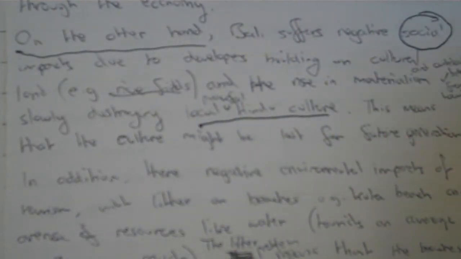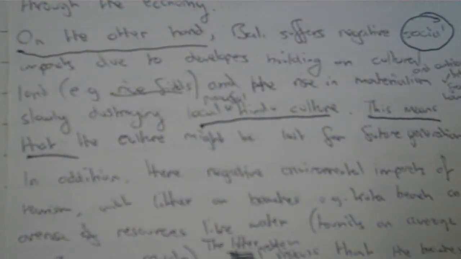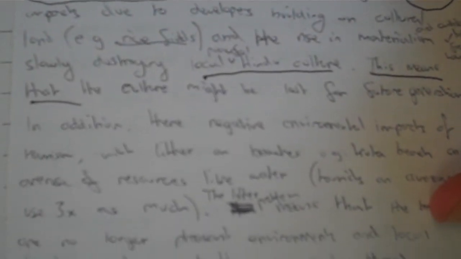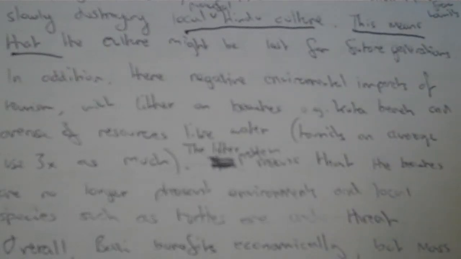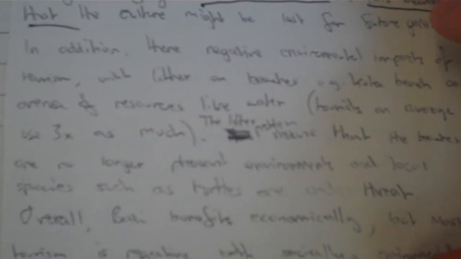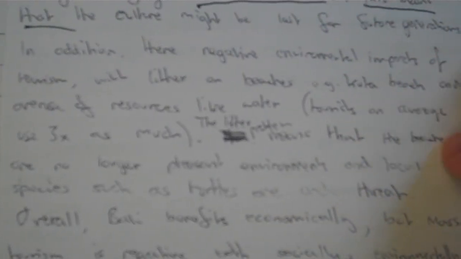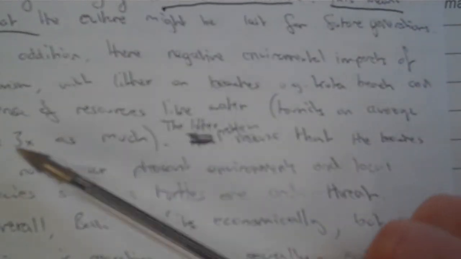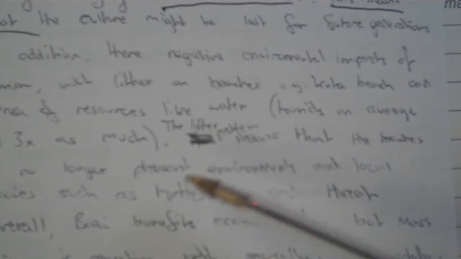So we've made our point, destroying the culture. Can we develop it? This means that the culture might be lost for future generations. So a nice linked statement there. This means that, to really develop that point, this means that the culture might be lost for future generations. Right, in addition, last bit here, in addition, the negative environmental impacts of tourism with litter on beaches, e.g. Kuta Beach, make sure you can see it here, and overuse of resources like water. Tourists on average use 3 times as much.